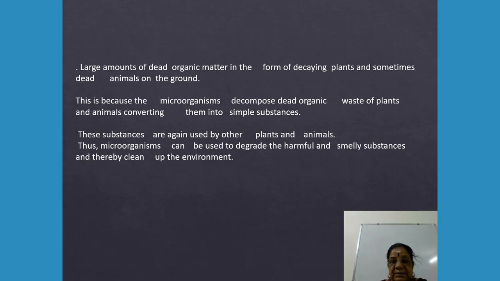So in this chapter 2, Microorganisms: Friend and Foe, for 8th CBSE children, we have learnt the first part as a brief introduction about microbes and the usefulness of microbes.